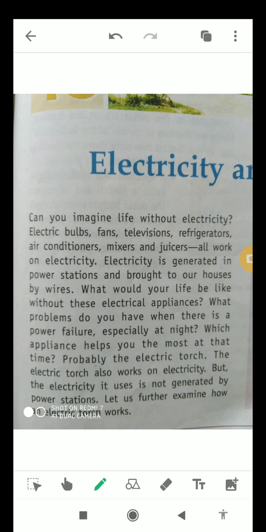An electric torch also works on electricity, but the electricity it uses is not generated by power stations. In the torch the electricity comes from the cells, electric cells.